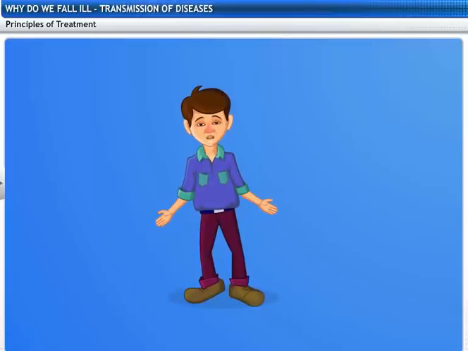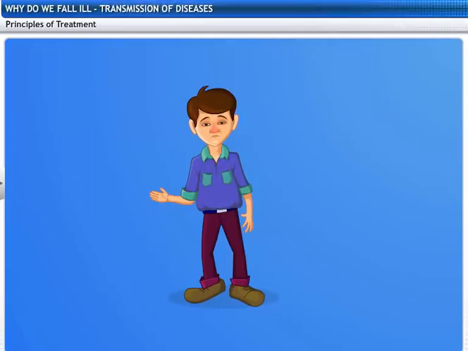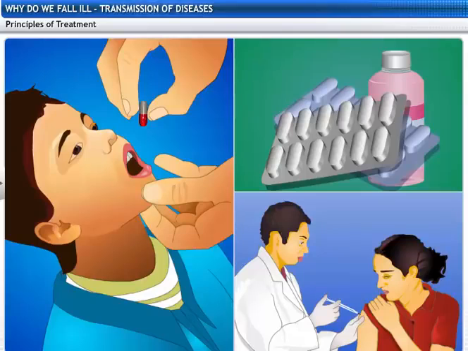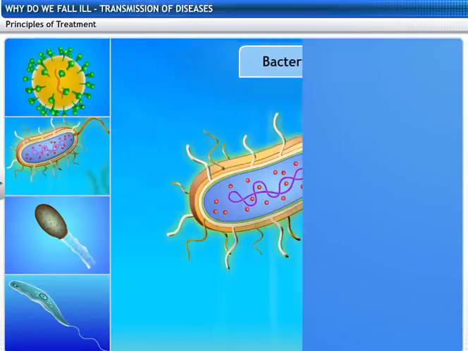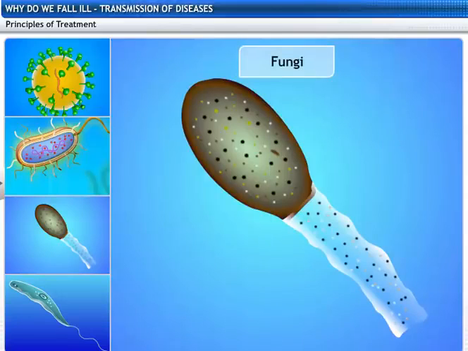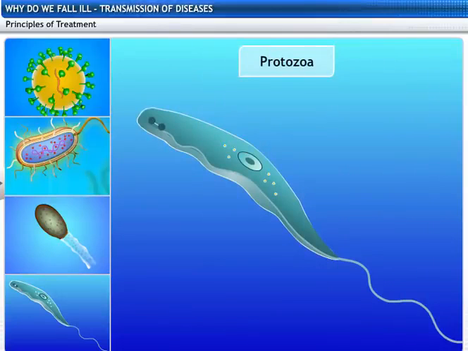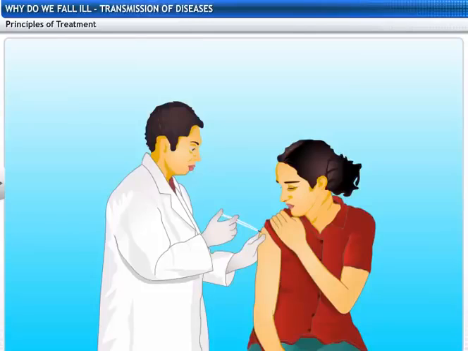Is a symptom-based treatment enough to get rid of an infectious disease? Not completely. We have to eliminate the causative agents, namely microbes, from our body. The different types of microbes, like viruses, bacteria, fungi, or protozoa, have a particular biochemical life process, which is different from other groups. So we have to take medicine according to the type of microbe by which we are affected.